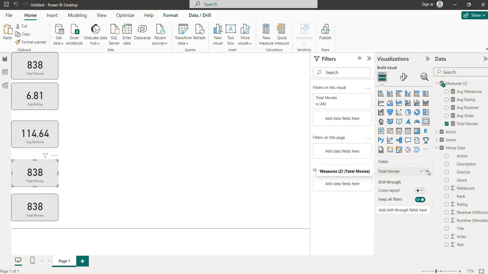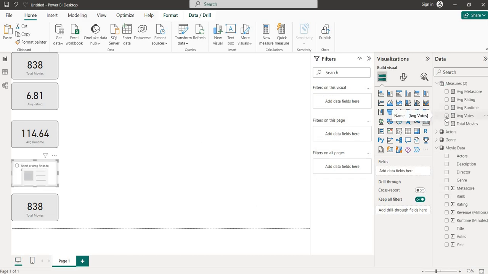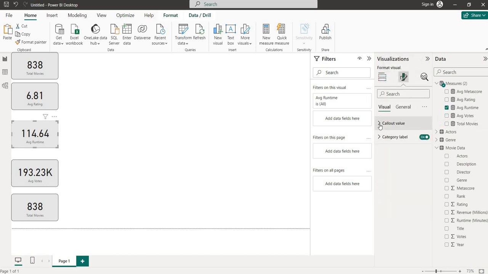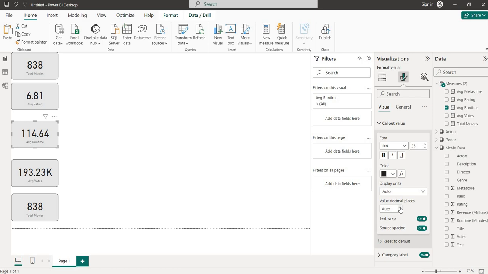Okay. Then go for average votes. Average votes are 193.23K, means 193.23 thousand. Okay, do one thing. Change the decimal from two decimals to single.